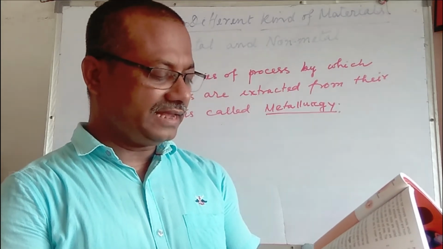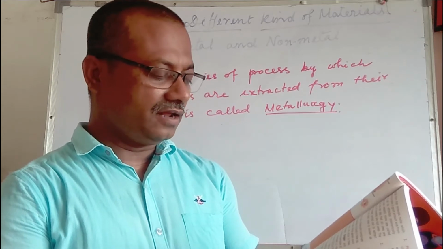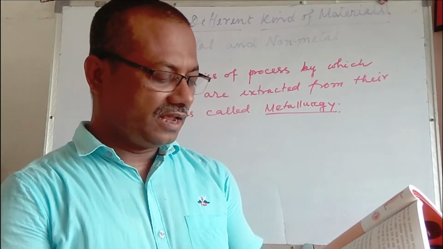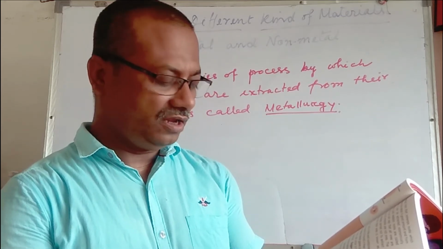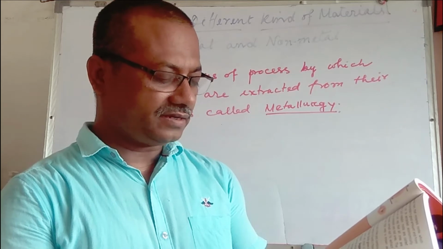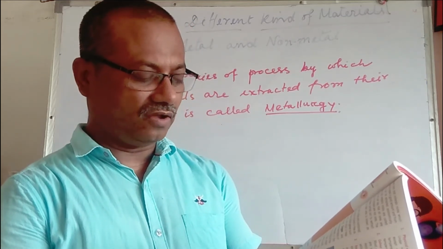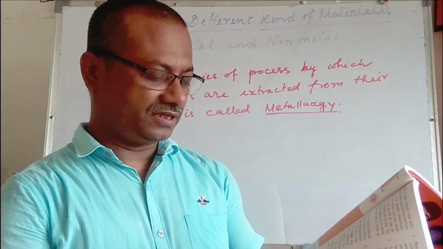Carbon occurs as carbonates and as fossil fuels in the earth crust. It is found in all living matter. The second most abundant element found in the earth crust is silicon. It is found in combined state as silica, SiO2, silicon dioxide, and silicates. It does not occur in free state.